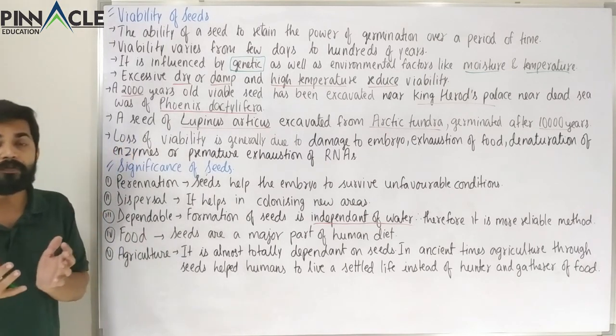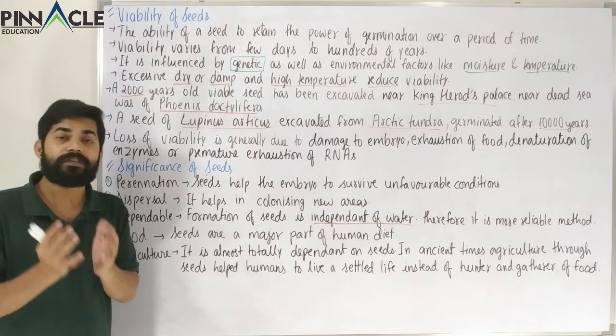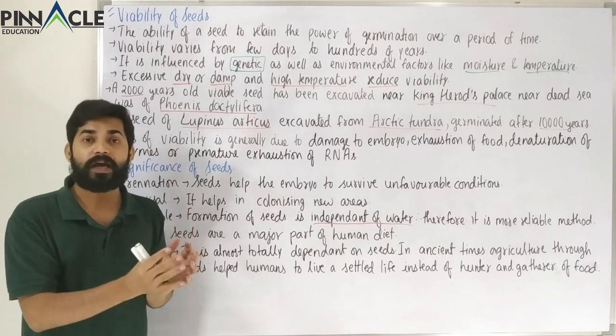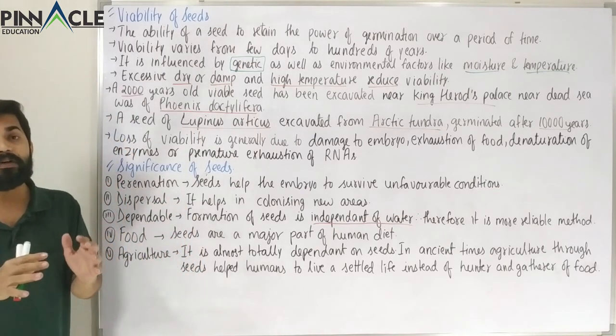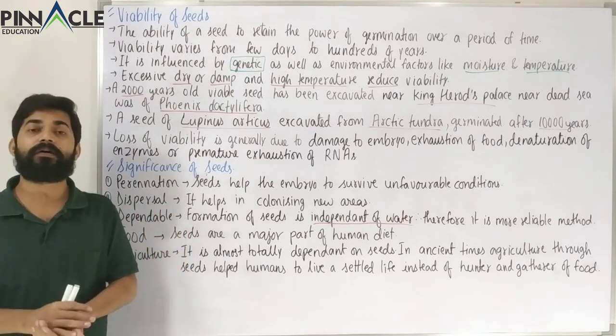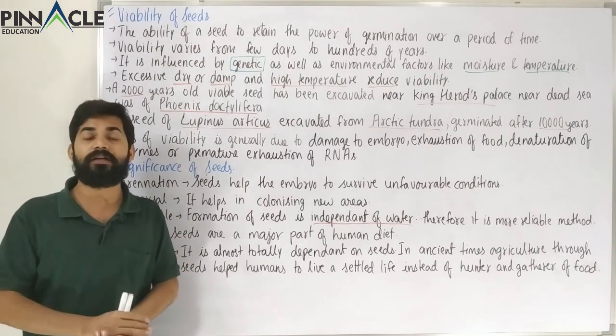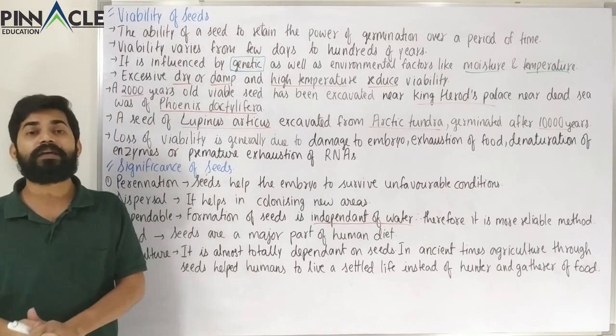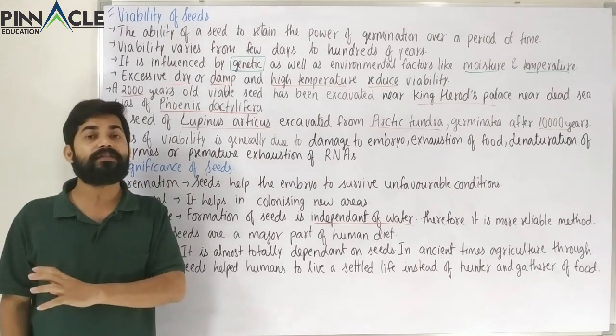So because of all those seeds which are part of the human diet, almost all the food that we eat contains seeds.